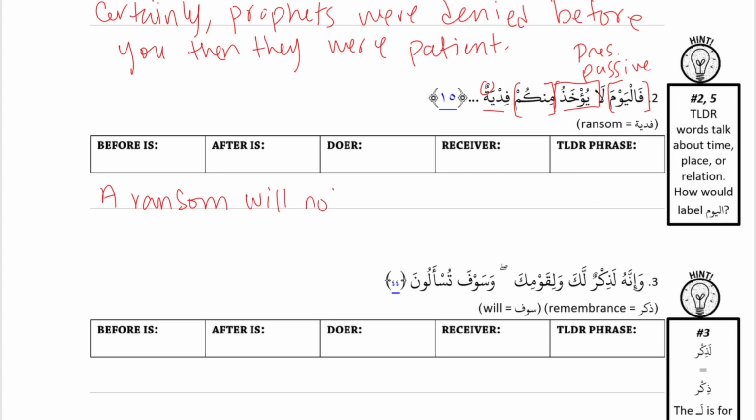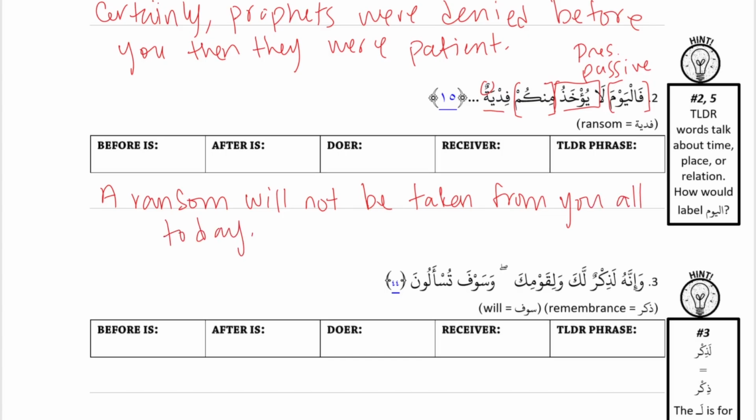Because subdoer is actioned. Yeah, and we have a la in this case, so subdoer is not actioned, right? So a ransom will not be taken. Minkum. From you all. Today? Yeah. We could also say today a ransom will not be taken from you all. I guess that sounds fine. It's flexible. Okay.